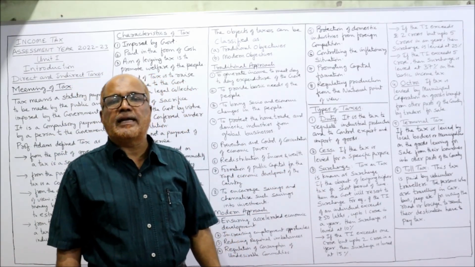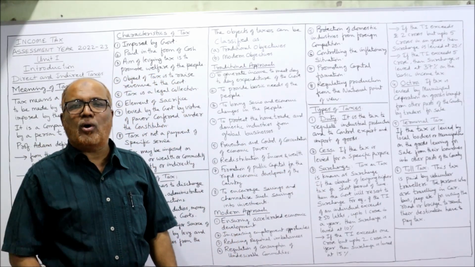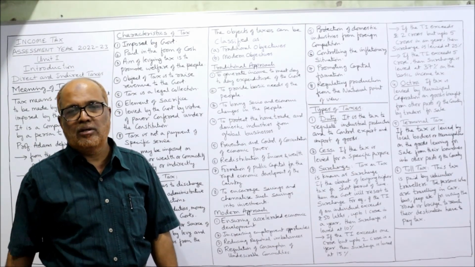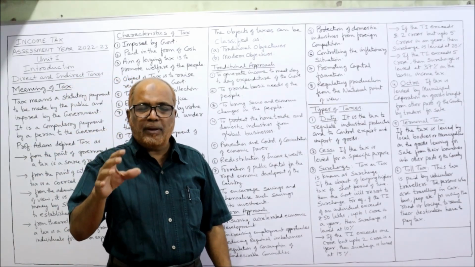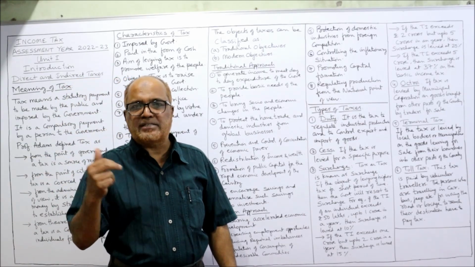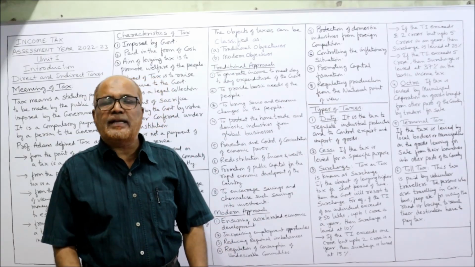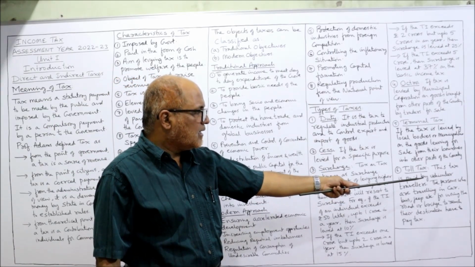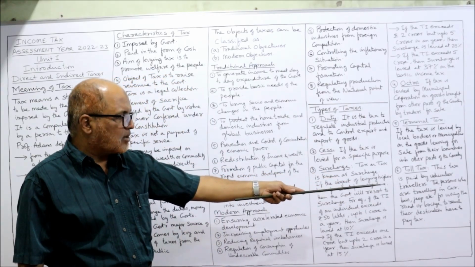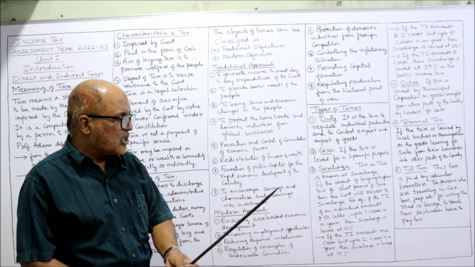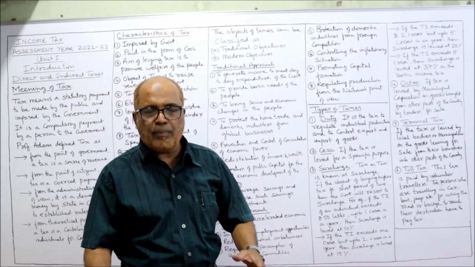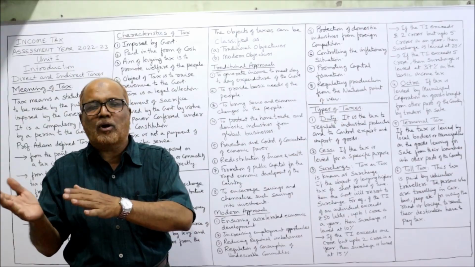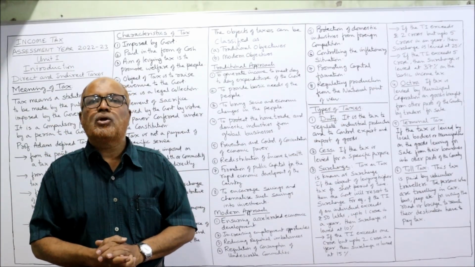Last one is toll tax. The toll tax is a tax on vehicles moving on a particular road or particular bridge. So when the people travel in cars or jeeps or buses, they have to pay toll tax for using the roads. So this tax is paid by vehicular travelers, the persons traveling in car, jeep, bus, etc. for using a road or bridge to reach the destination. They have to pay the toll tax.